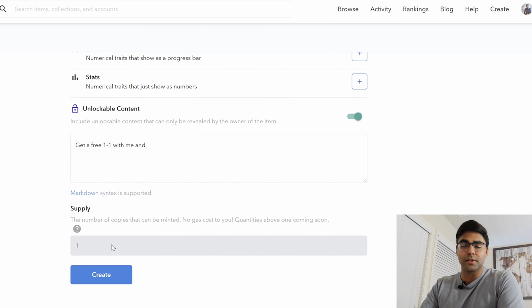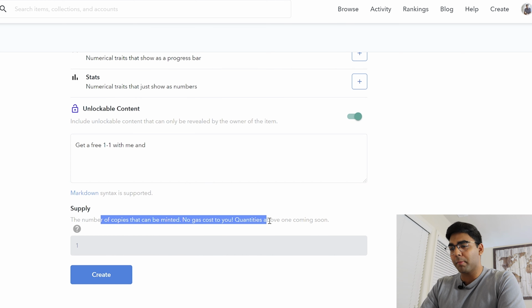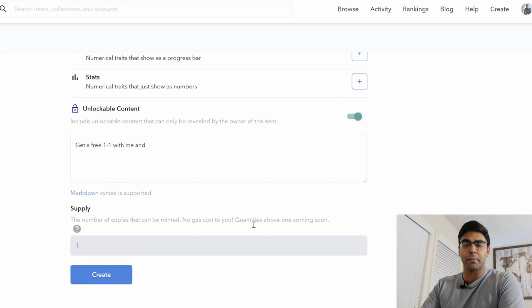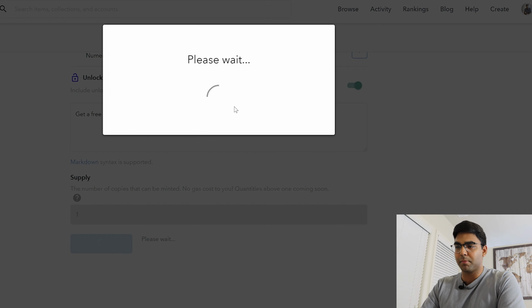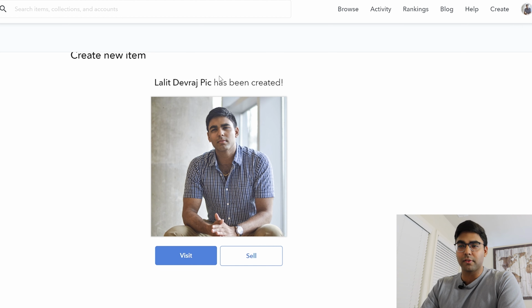And supply in this case, it's 1. They do mention the number of copies that can be minted, no gas cost to you, quantities above 1 coming soon. And so supply 1 and you press create, for example, and right over there, it's literally been created, this particular item in my collection.